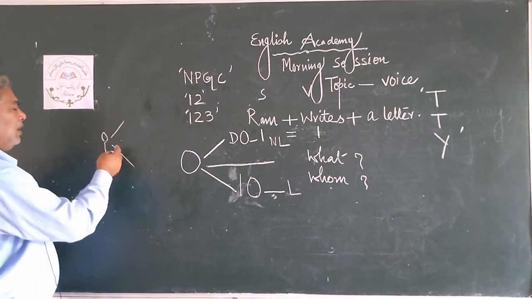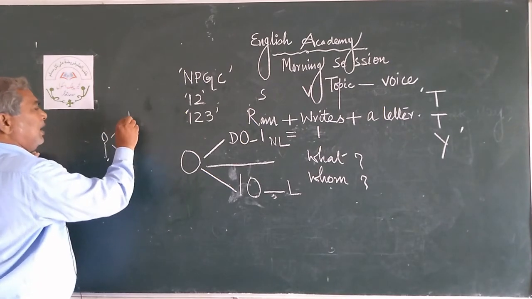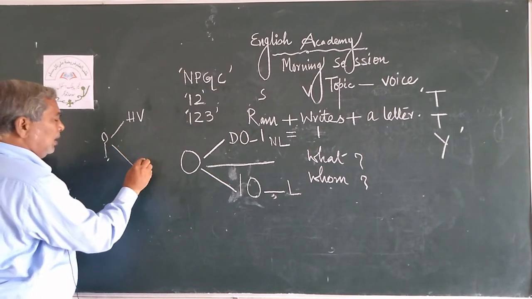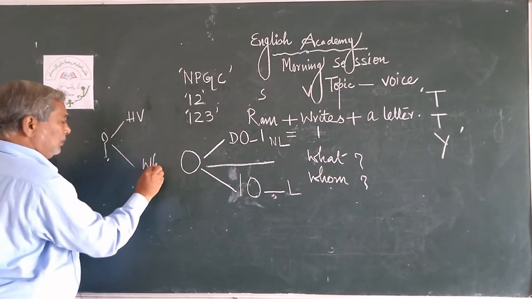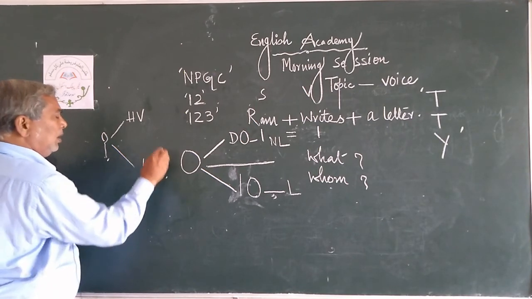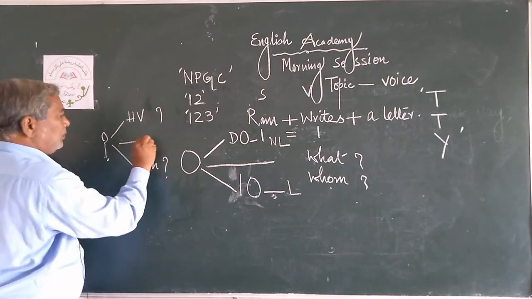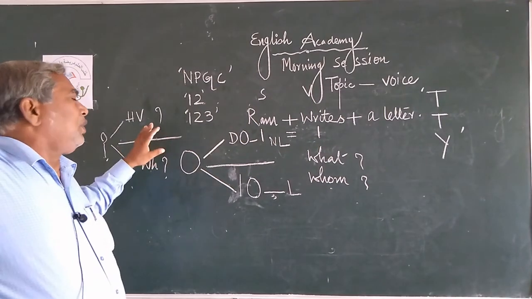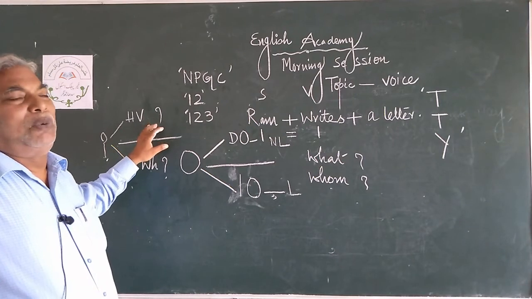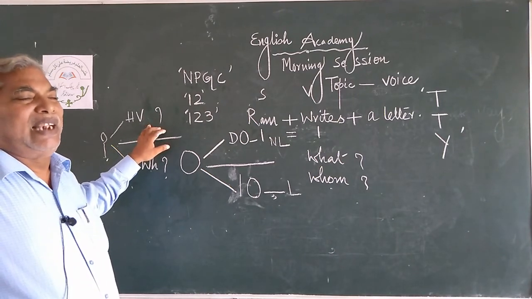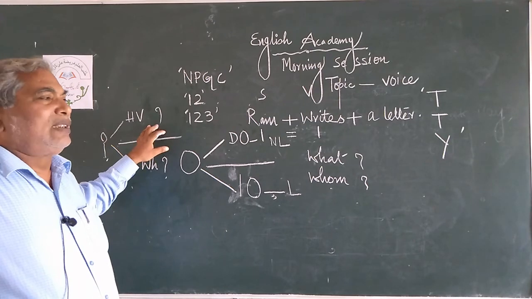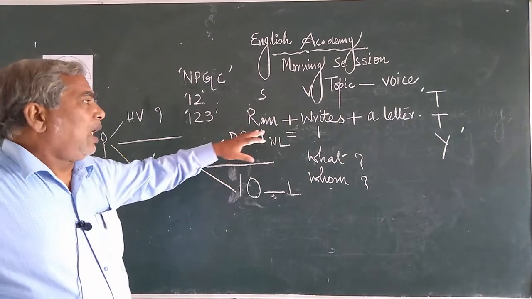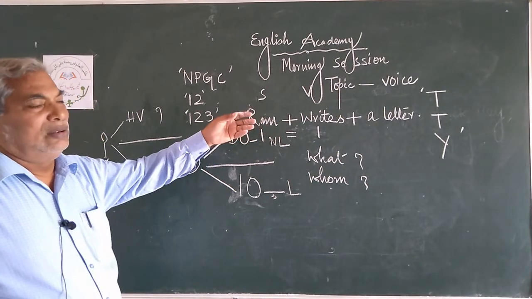The first interrogative sentence starts with a helping verb, you can say auxiliary verb, and the second interrogative sentence starts with a WH form. Now Ram writes a letter, start with helping verb.